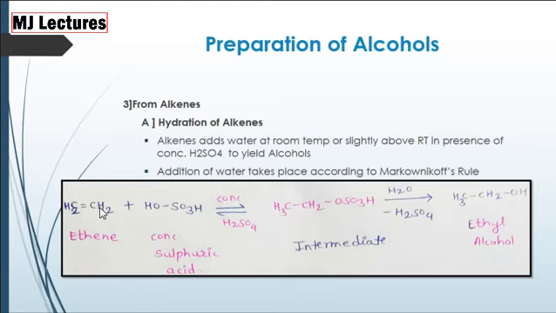There is addition of water. In this reaction, there is addition of water according to Markovnikov rule, that is, one hydrogen atom is attached to one carbon and one OH group is attached to another carbon atom and we get alcohol.